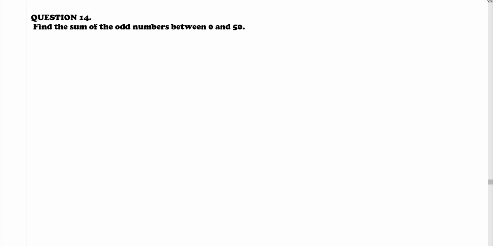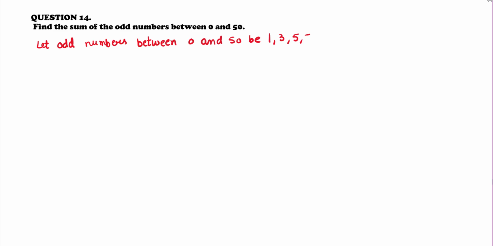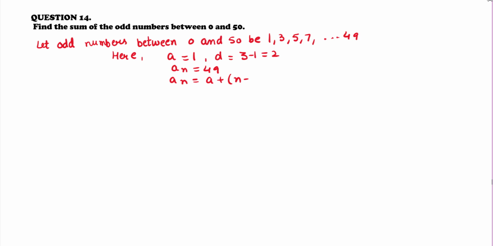Question 14. Find the sum of odd numbers between 0 and 50. So what are odd numbers? Which are not divisible by 2. So let the odd numbers between 0 and 50 be 1, 3, 5, 7 and up till 49. So here value of A is 1, D is 3 minus 1, that is equal to 2, and value of An is equal to 49. So what is the formula for An? It is equal to A plus N minus 1 into D.